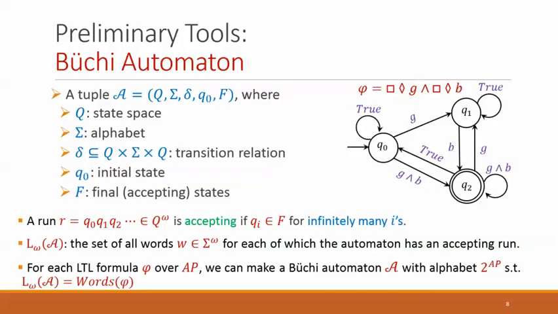We use Büchi automata to encode LTL formulas. Büchi automata are very similar to non-deterministic finite automata, but they are acceptors for infinite words rather than finite words. A run over a Büchi automaton is accepting if it infinitely often goes through an accepting state. An example in this automaton is the cycle Q0, Q1, Q2, Q0, or a random walk that infinitely often goes through Q2. An infinite word is accepting if there is an accepting run for it over the automaton. For each LTL formula, we can make a Büchi automaton that accepts exactly all those words that satisfy the formula.